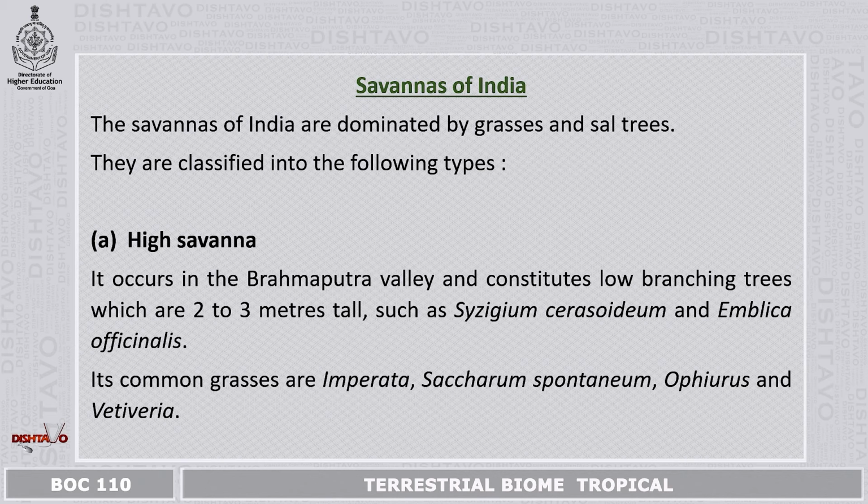Now, the savannas of India, they are dominated by grasses and sal trees. They are classified in the following types. The first is high savanna. This occurs in Brahmaputra Valley and constitutes low branching trees which are 2 to 3 meters tall, such as the Syzygium and the Emblica officinalis. These are the common grasses that are found in high savannas.